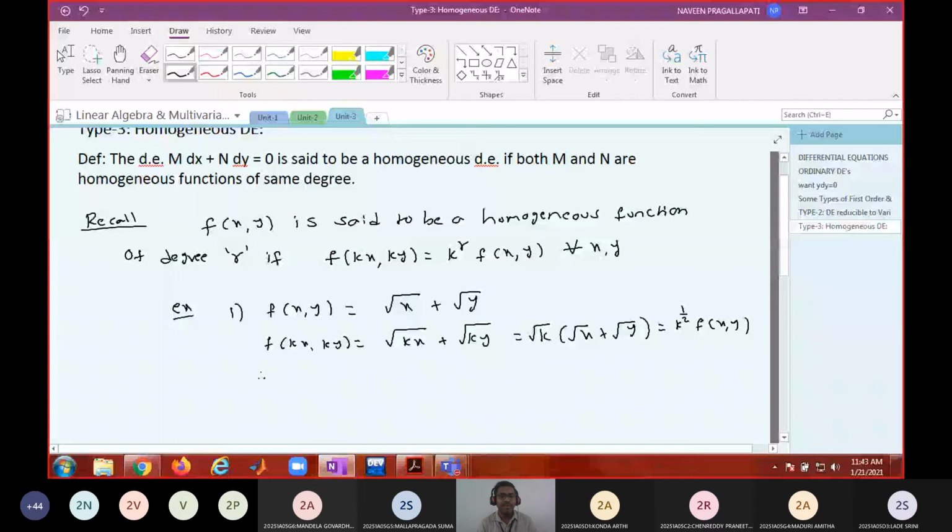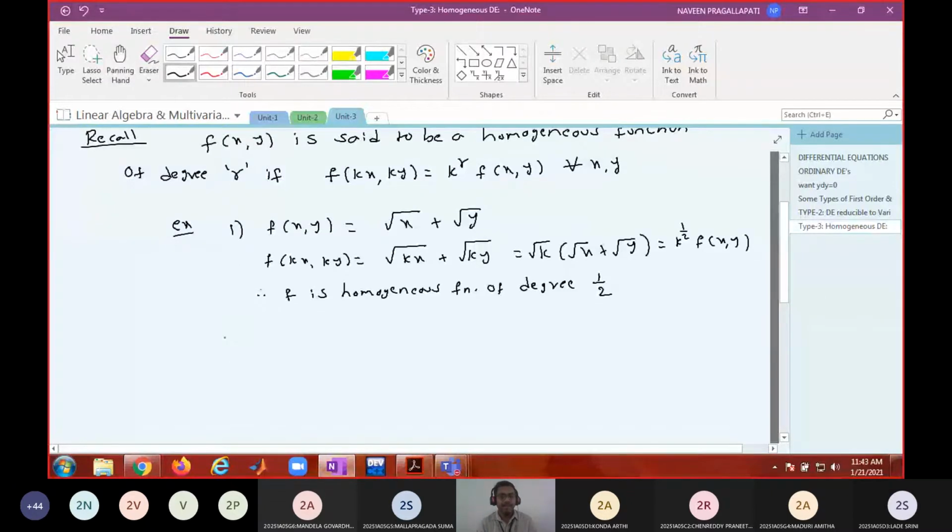Therefore, f is a homogeneous function of degree 1 by 2. Do you agree? Am I right or not?